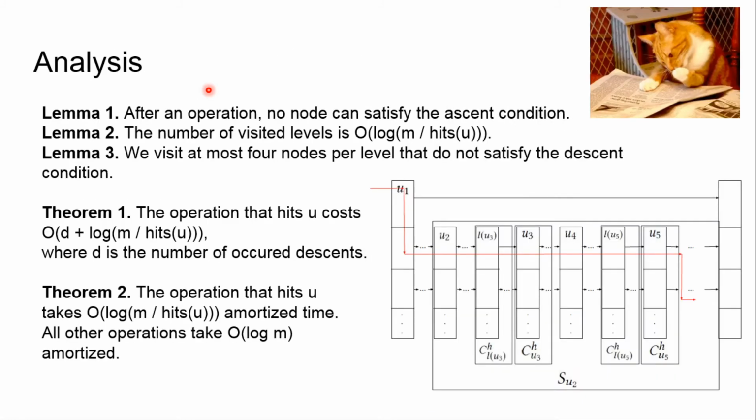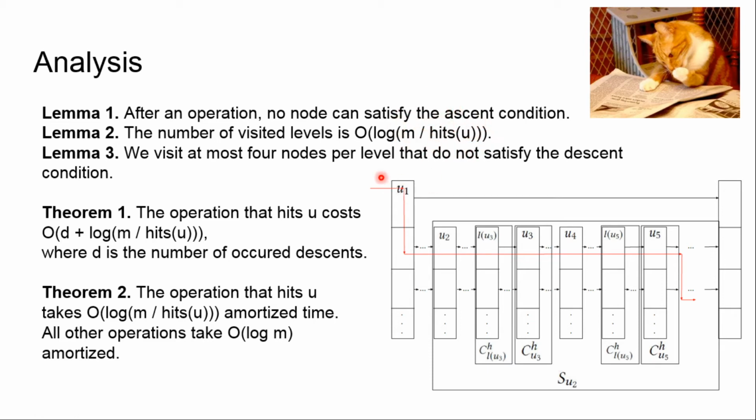So here is an analysis. At first, we prove that after any operation, no node can satisfy the ascent condition. Then, if we look for the element u, we start the path there, like the red path, and we come to an element. The number of visited levels until we find an element is logarithm m over hits of u, where m is the total number of requests and hits of u is the total number of hits per u.